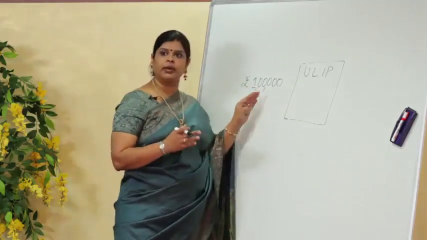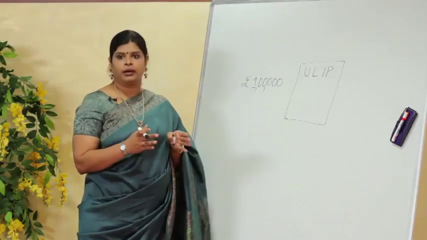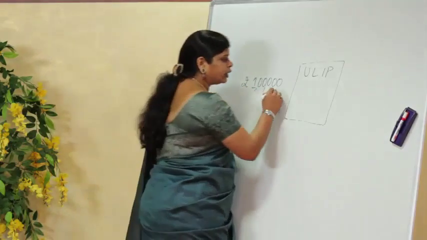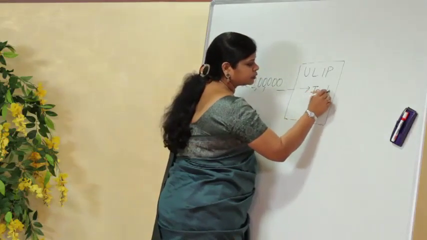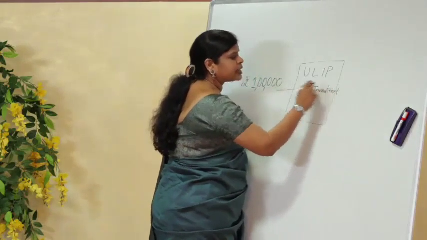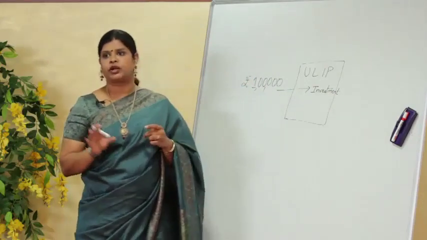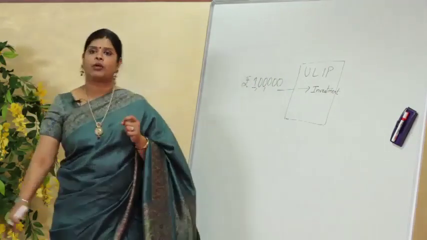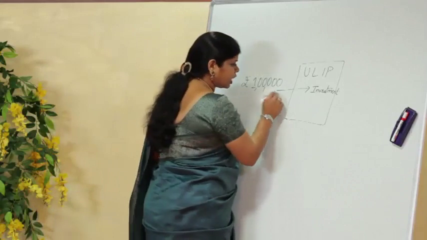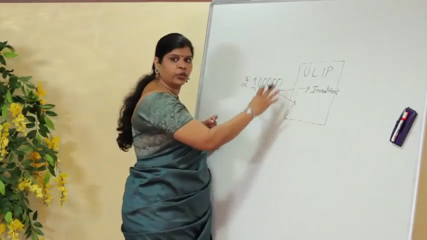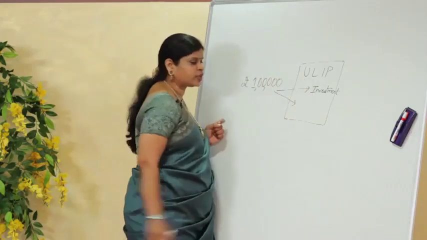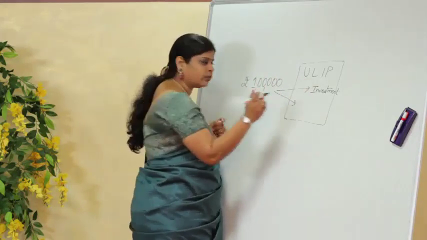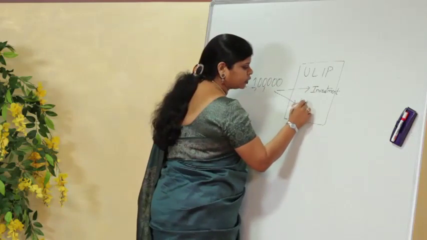Out of this premium, a major portion is going to be routed to some investments, right? And the leftover portion of the premium will be used for my life cover. Not two halves exactly, in fact major portion will go into investment, only a small amount will go for my life cover.